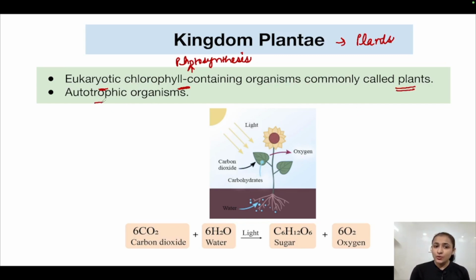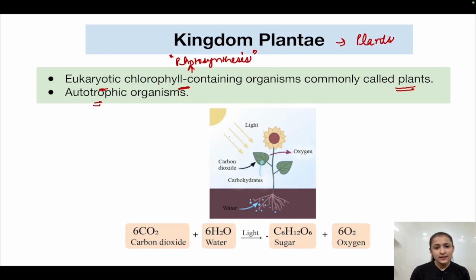They are autotrophic because they can synthesize their own food via the process of photosynthesis, and photosynthesis is occurring because they have chlorophyll in them. So this is the equation of photosynthesis. Carbon dioxide and water in the presence of sunlight is being synthesized into sugar, and oxygen is being released.